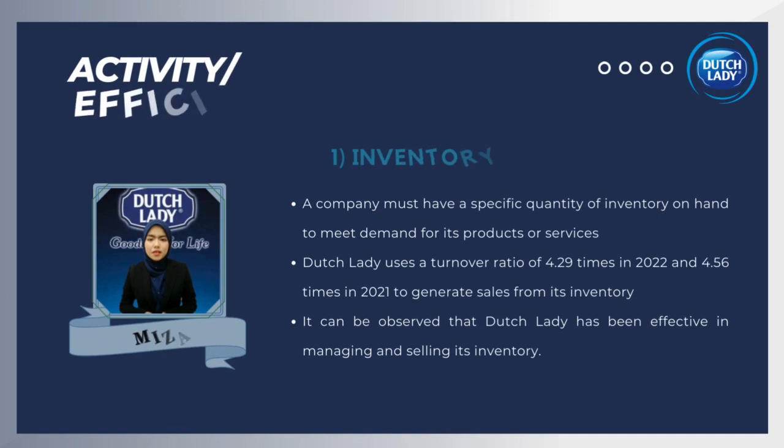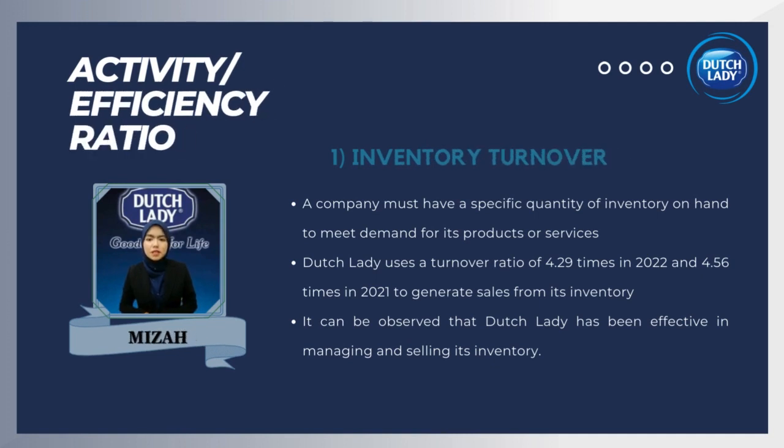For inventory turnover, a company must have a specific quantity of inventory on hand to meet demand for its products or services. This is done to suit all business needs and keep clients loyal to the firm. However, it may vary for every firm depending on profitability and operational efficiency. Dutch Lady has a turnover ratio of 4.29 times in 2022 and 4.56 times in 2021 to generate sales from its inventory.